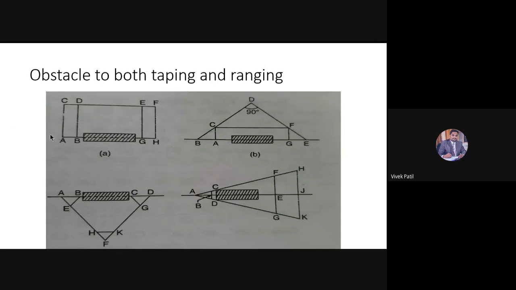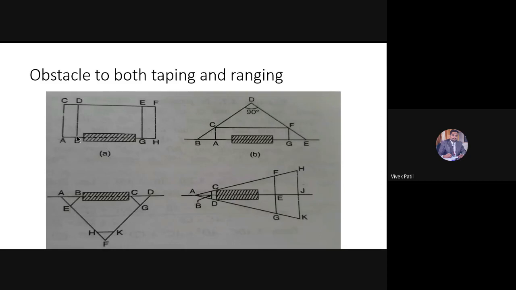For this case, I will drop a perpendicular from A point towards C, such that it goes beyond the building. So C point, and I will measure the distance AC.